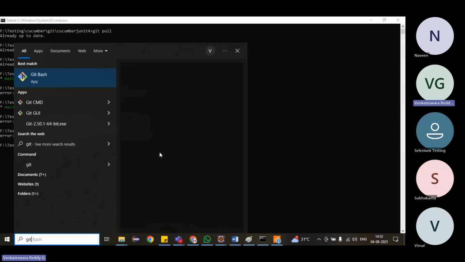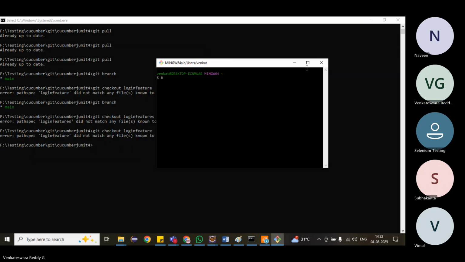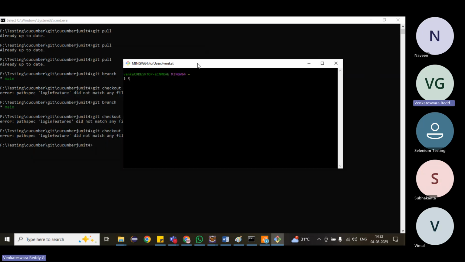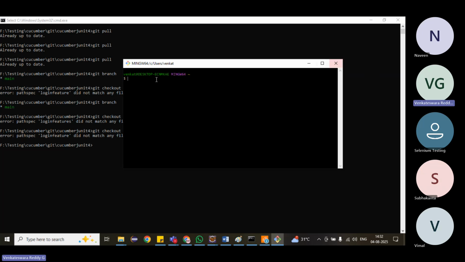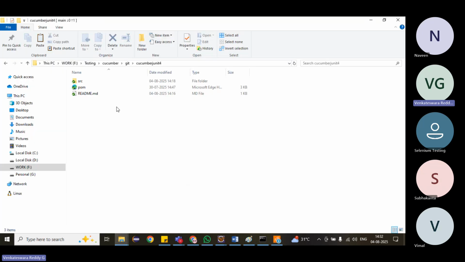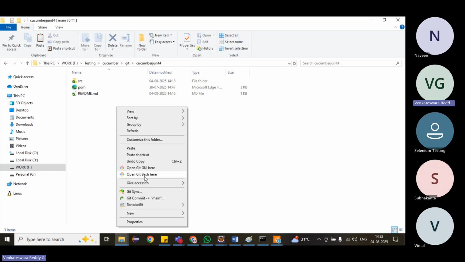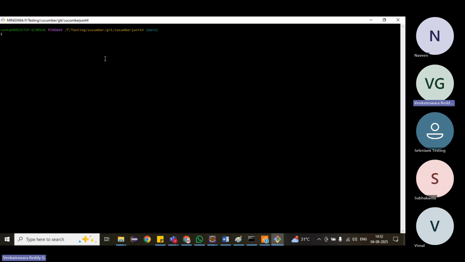Then open the Git Bash. Actually, we have to work with Git Bash only, but the command prompt is very easy. First, we need to change the path. How to open Git here? It is a little difficult to change the path directly, one by one. Right-click here and choose Git Bash Here. It will go to that path.